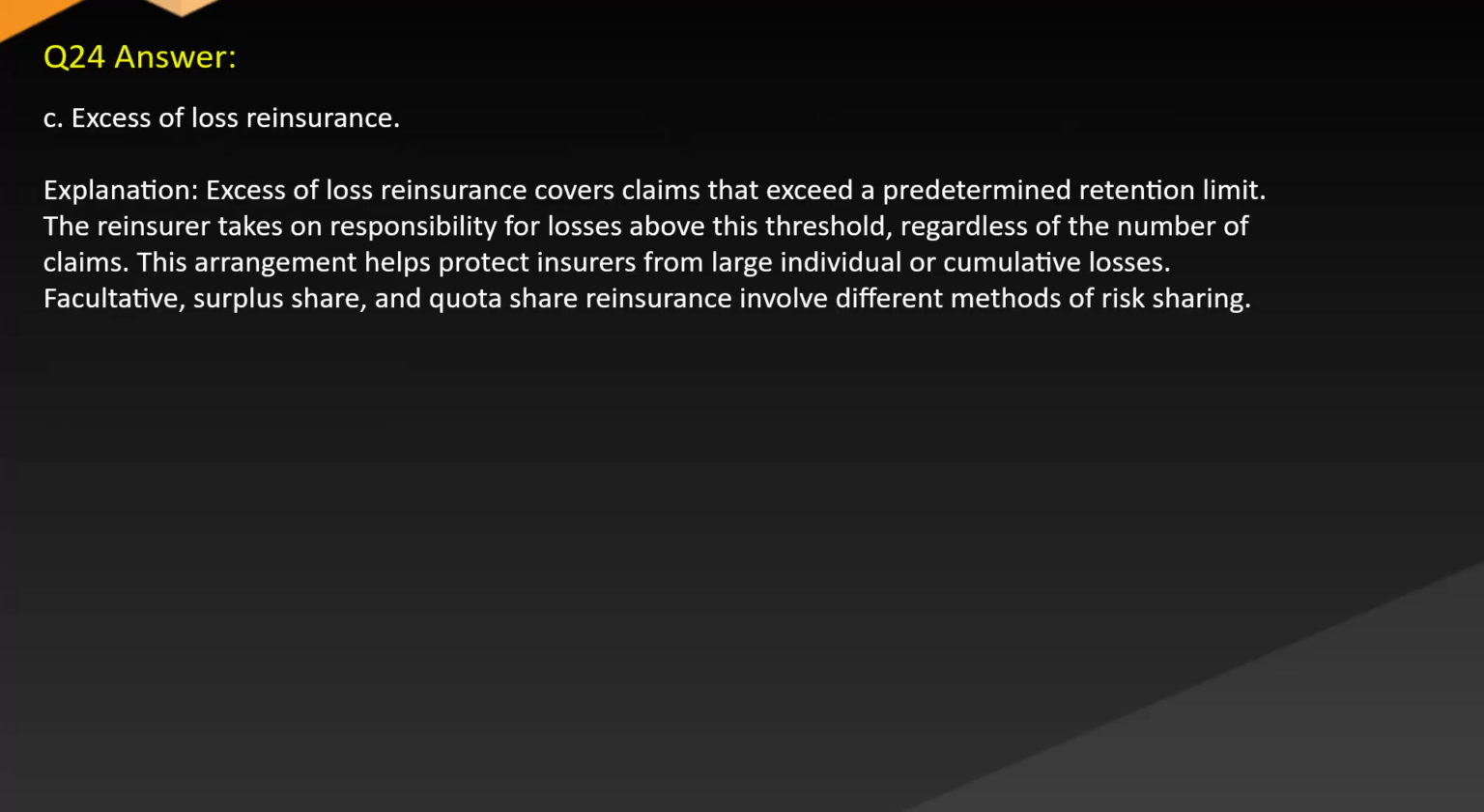Answer C. Excessive loss reinsurance. Explanation: excessive loss reinsurance covers claims that exceed a predetermined retention limit. The reinsurer takes on responsibility for losses above this threshold regardless of the number of claims. This arrangement helps protect insurers from large individual or cumulative losses. Facultative, surplus share, and quota share reinsurance involve different methods of risk sharing.